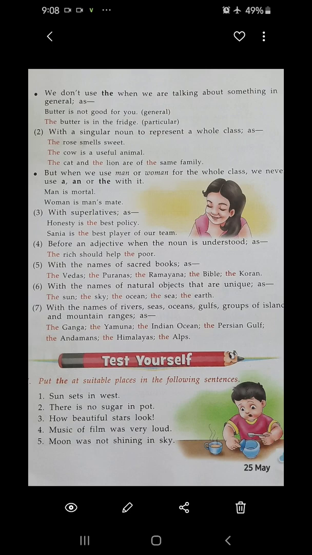So the 'the' you always have to add before a specific noun, plus sacred books, plus natural things, plus rivers, seas, oceans, gulfs and so on. You cannot use a, an and the whenever you are talking about men and women.